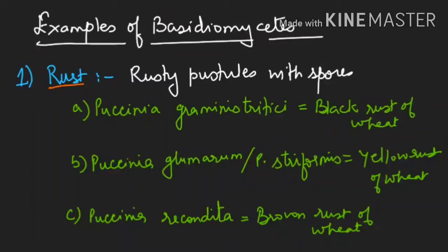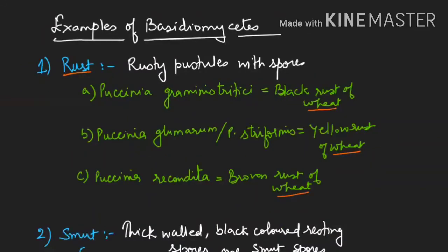The genus which causes rust is Puccinia. Puccinia has different species. For example, Puccinia graminis tritici causes black rust of wheat. Puccinia glumarum or striiformis causes yellow rust of wheat. One causes black rust, one causes yellow rust, and Puccinia recondita causes brown rust of wheat. I think all these three are clear to you with the example of Puccinia.